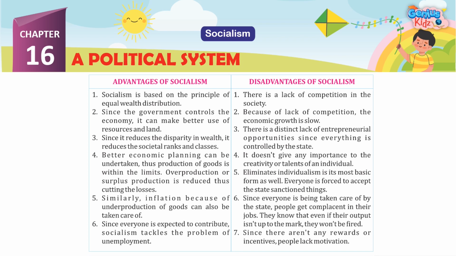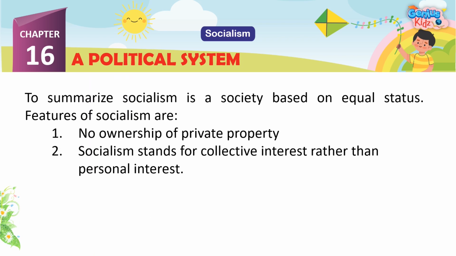6. Since everyone is being taken care of by the state, people get complacent in their jobs. They know that even if their output isn't up to the mark, they won't be fired. 7. Since there are not any rewards or incentives, people lack motivation. To summarize, socialism is a society based on equal status. Features of socialism are: 1. No ownership of private property. 2. Socialism stands for collective interest rather than personal interest.